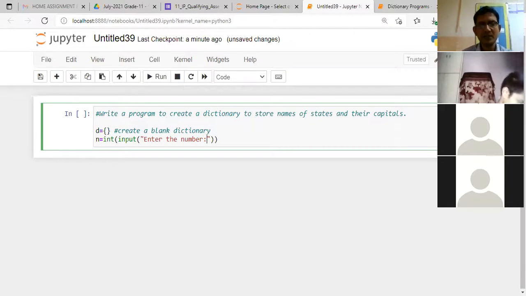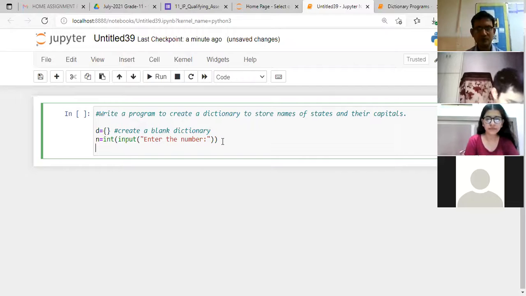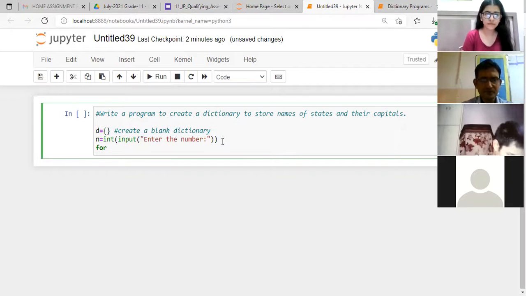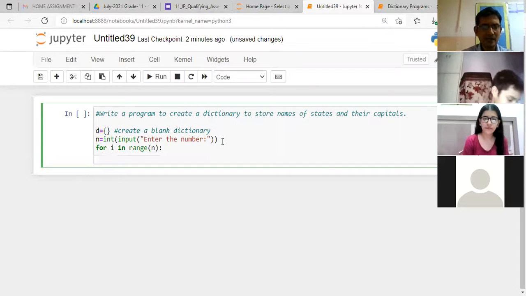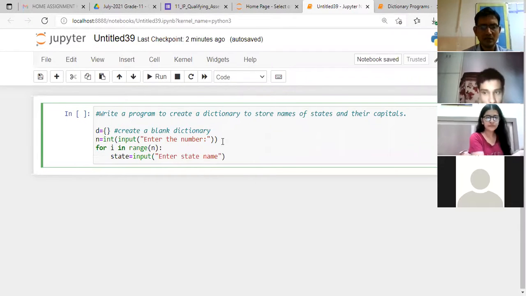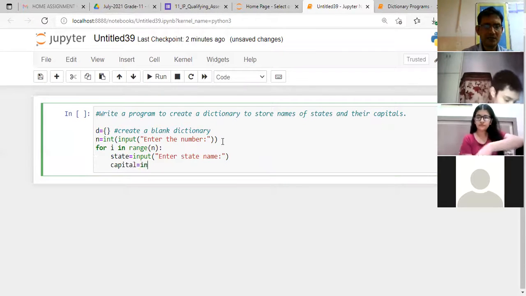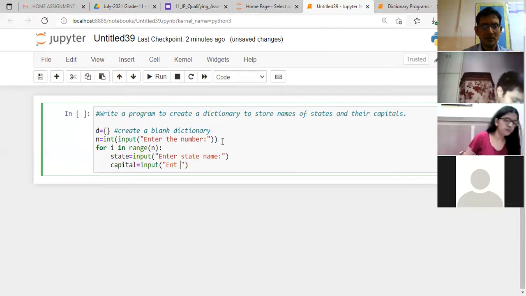Next step, can you tell? So the next step will be starting a loop here, and then asking the person to enter the state name, and similarly in the next step, the capital name.